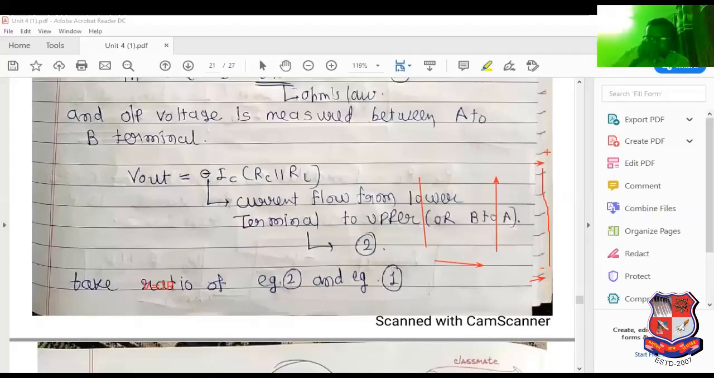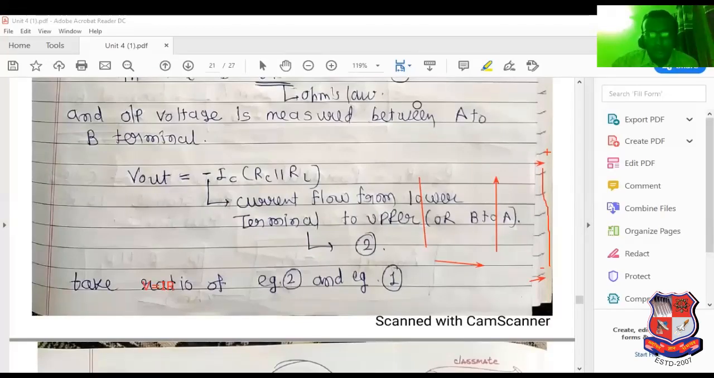See this by video expression. Current flows like that, and voltage is measured here. So the direction of current is this, the direction of voltage is this. They are opposite, so the minus sign is present here. Current flows from the lower terminal to the upper. So V out equals minus IC times RC parallel RL.